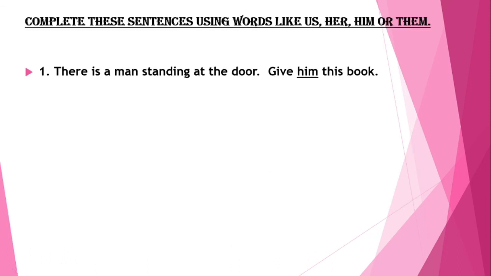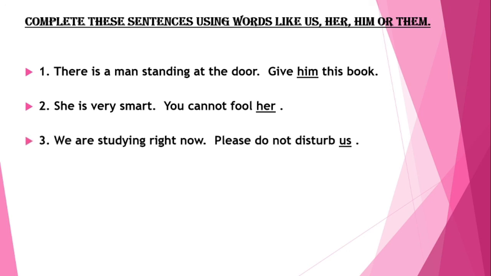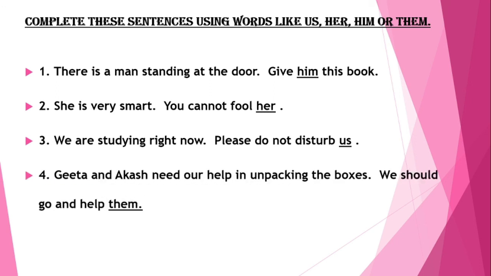Complete these sentences using words like us, her, him or them. There is a man standing at the door. Give him this book. She is very smart. You cannot fool her. We are studying right now. Please do not disturb us. Geeta and Akash need our help in unpacking the boxes. We should go and help them.